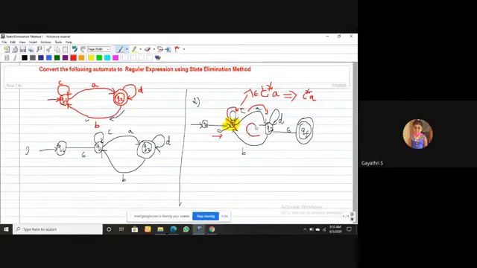This is the loop from Q2 to Q1 by B, then a self loop on Q1 that is C, then Q1 to Q2 by A. Since the self loop is C, I will rewrite it as C closure. So the regular expression of this loop is B C star A. There are two cases coming here: C star A and B C star A.